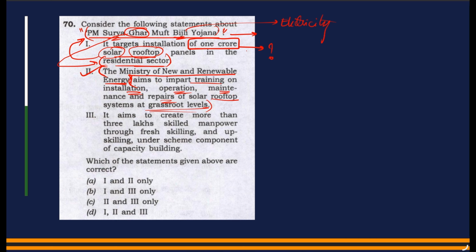And then the third statement, it aims to create more than 3 lakh skilled manpower through fresh skilling and upskilling under the scheme component of capacity building. So this also looks like a generic statement, but a factor which we have to consider is 3 lakhs. Here they are saying more than 3 lakhs. So we can consider that 3 lakhs would be a good number as far as creation of skill for such a big scheme is concerned. So as a result, we are taking the third statement as correct and the second statement is correct.